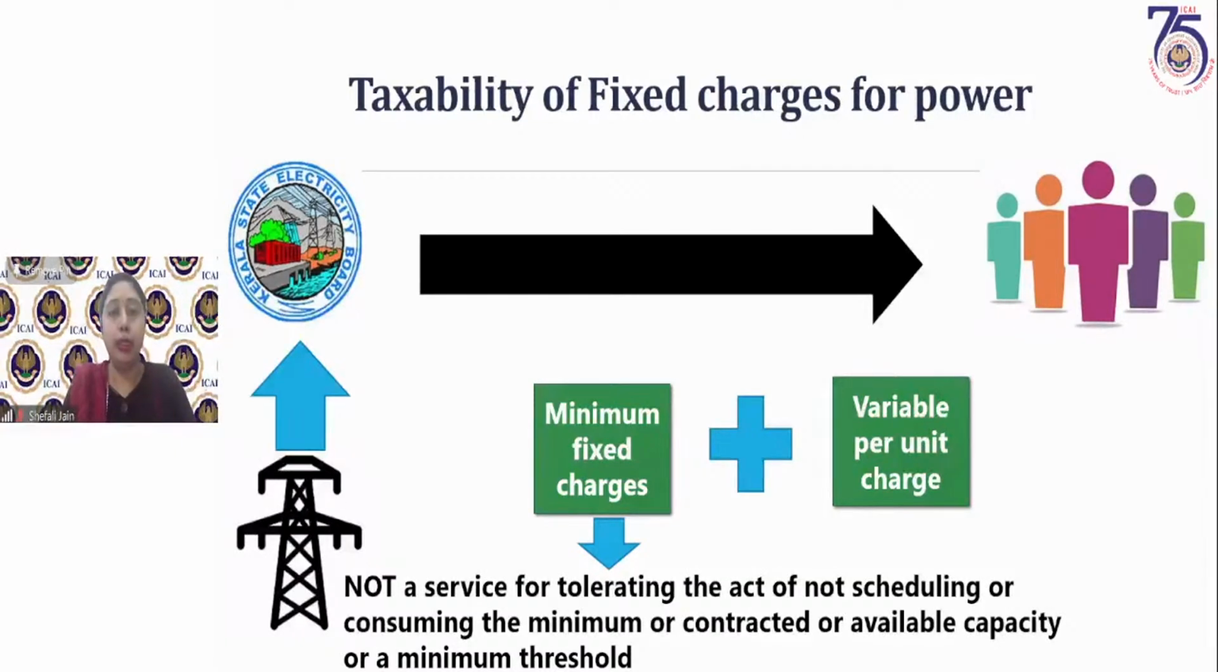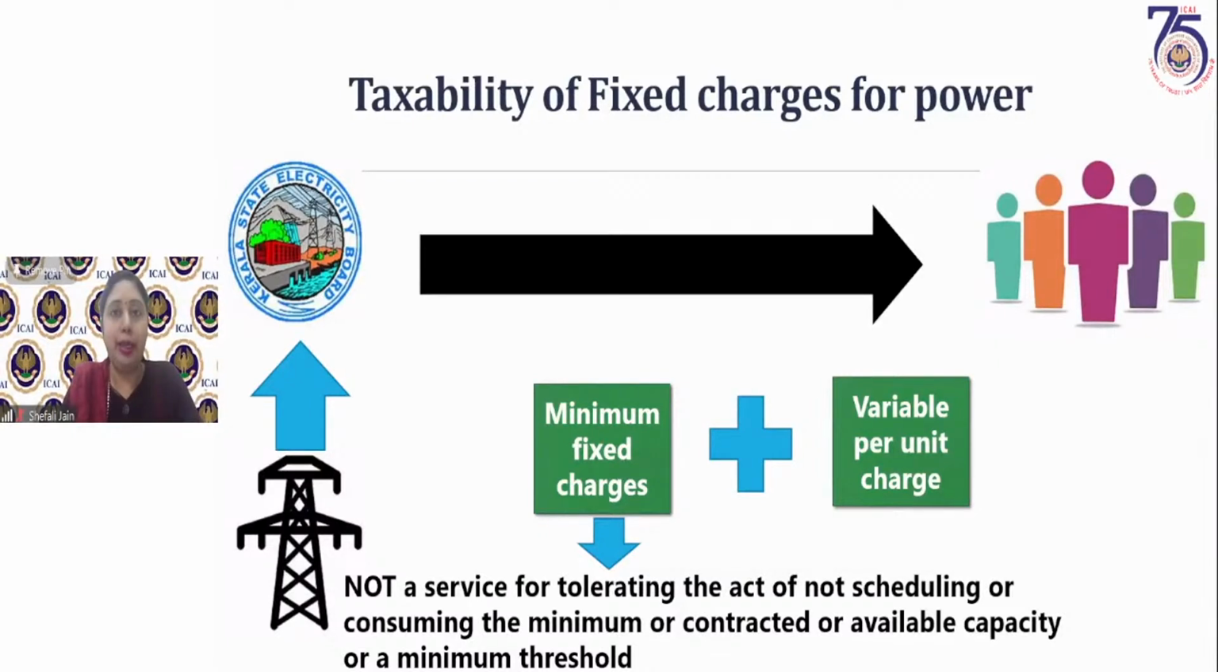So the question or the doubt which arose was about these two elements. Now, we know that electricity is exempt from GST. So there is no GST on electricity. And if we assume that minimum fixed charges and variable per unit charge are both for electricity, then they will also not be subject to GST. But the doubt which arose was whether these minimum fixed charges are a service of tolerating the act of not consuming the minimum capacity or the minimum threshold limit. If we are not consuming any electricity, whether these charges are for tolerating that act of not consuming the minimum amount of minimum units of electricity.